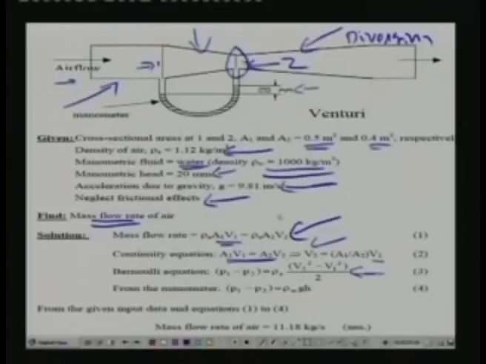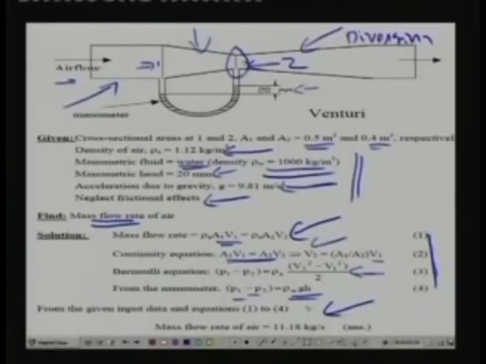The change in datum head is 0, so we can write the Bernoulli equation in this form: P1 minus P2 is equal to rho A into (V2 square minus V1 square) by 2, and P1 minus P2 is nothing but the pressure difference between the point 1 and 2, which can be obtained from the manometer reading as rho w g h, where rho w here is the density of the water, g is the acceleration due to gravity, and h is the manometric head. So if you use the input data and these 4 equations, you will find that the mass flow rate of air is equal to 11.18 kg per second.